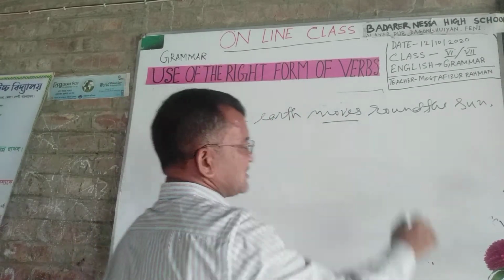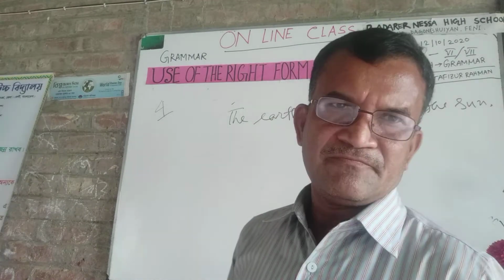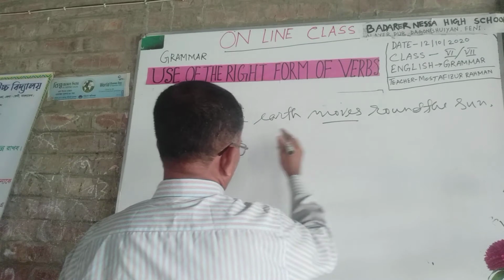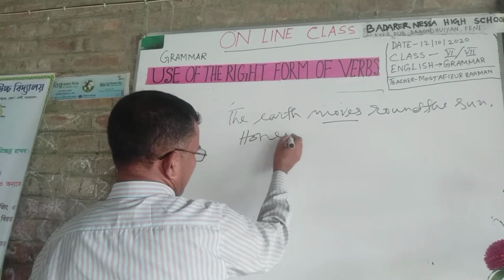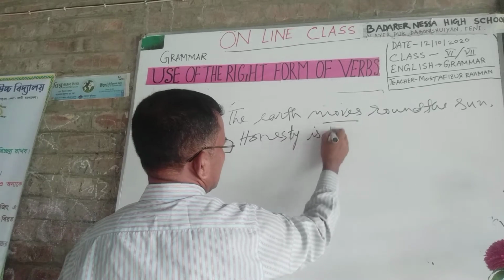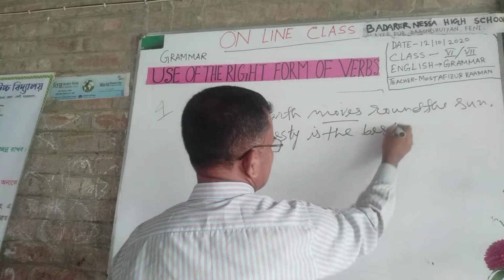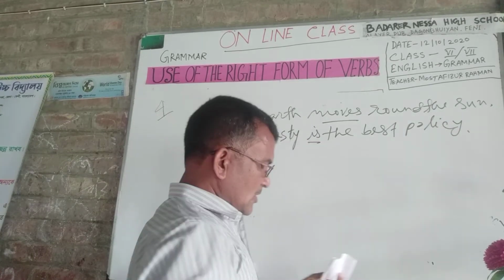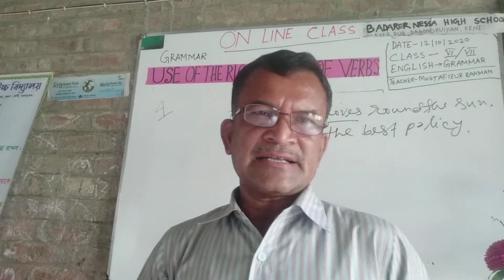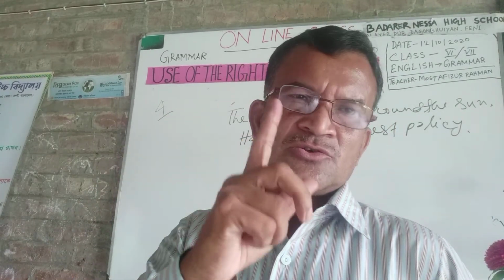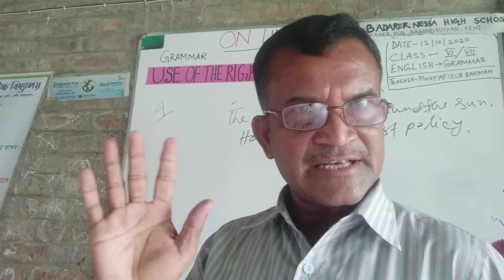It is a universal truth. Also: Honesty is the best policy. So it is clear that when a sentence denotes a habitual fact or universal truth, you use present form. It is clear to you?